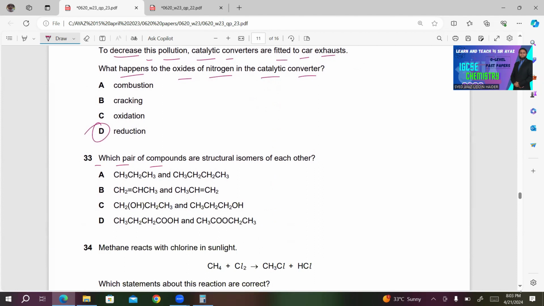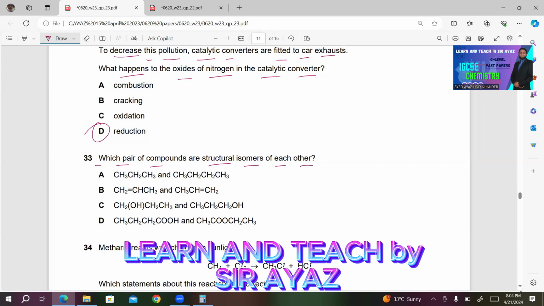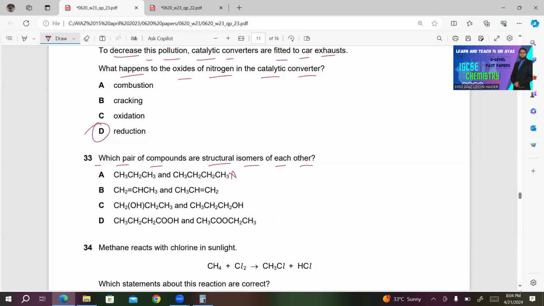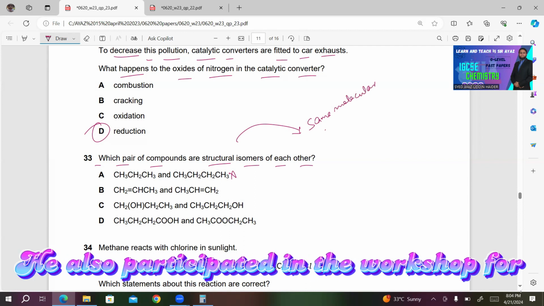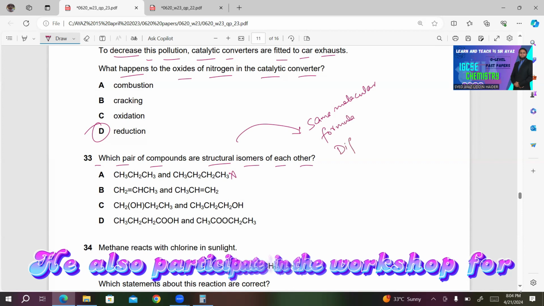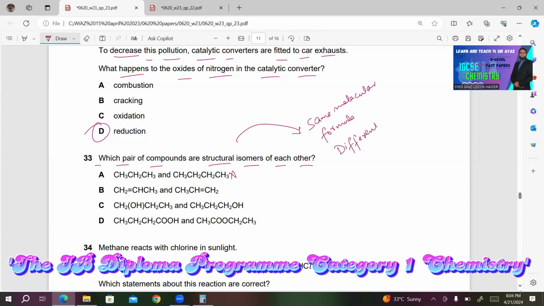33. Which pair of compounds are structural isomers of each other? A, CH3CH2CH3 and CH3CH2CH2CH3. This is incorrect because they are different compounds. They have a different number of carbon atoms. They can't be structural isomers. Structural isomers must have the same molecular formula, different structures.